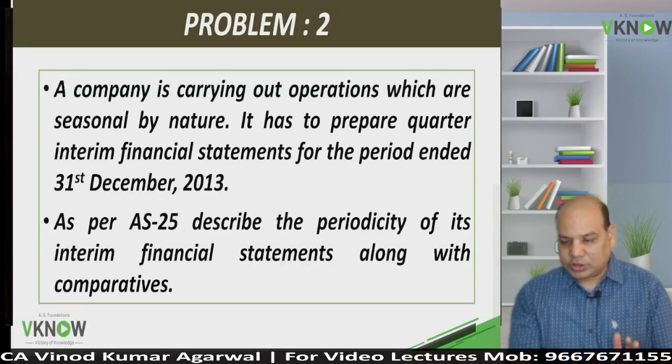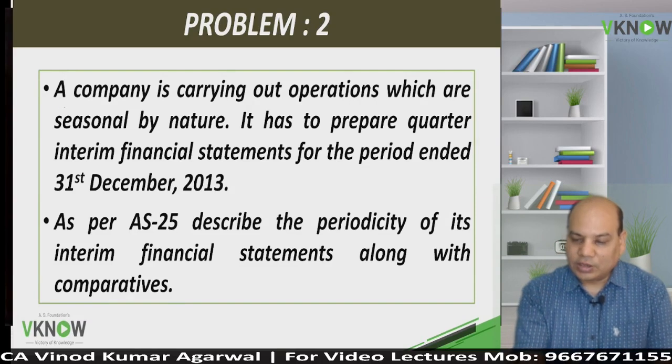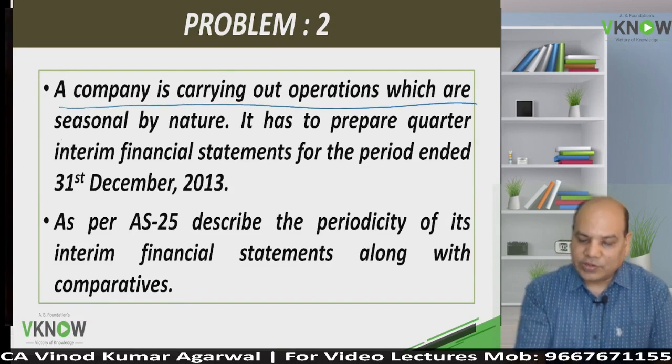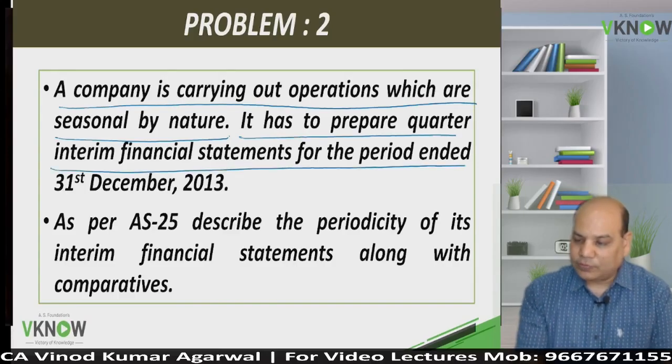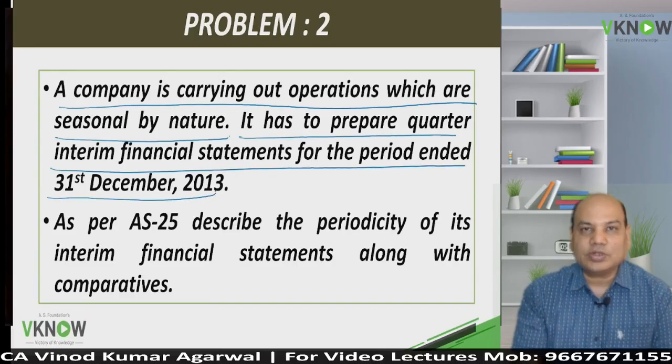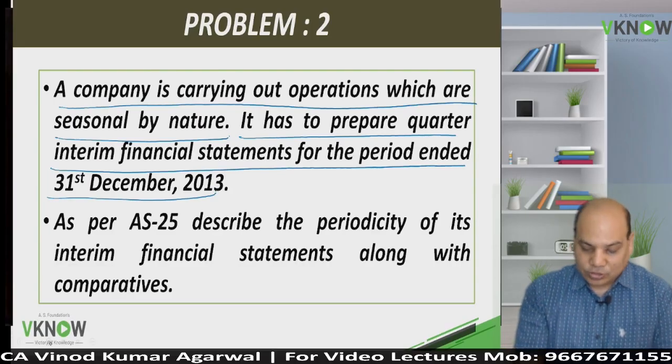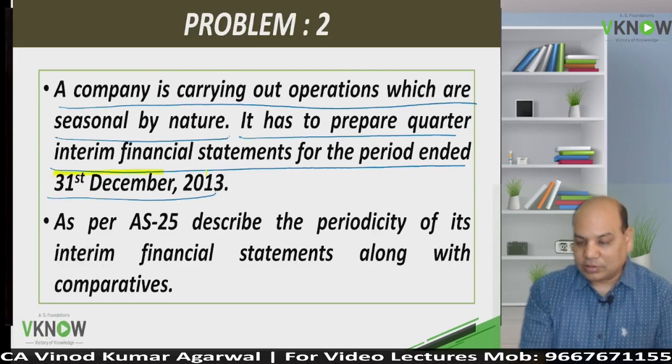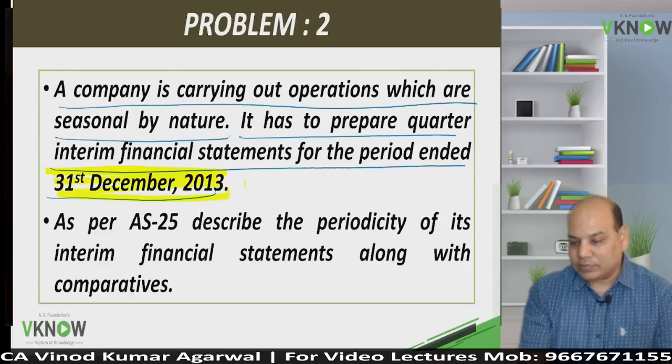So there is one question, number 2. A company is carrying out operations which are seasonal by nature. It has to prepare quarterly interim financial statements for the period ended 31st December 2013. So what is the quarter ending 31/12/13?